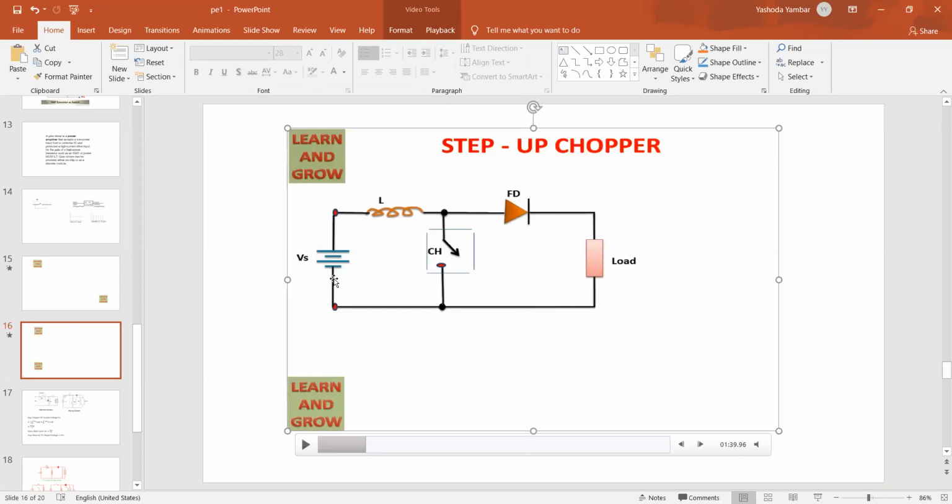So case 1, we move on. Case 1, when the supply is on, the direction of the current starts from Vs plus to inductor. Inductor starts to energize and it stores the energy in the form of magnetic field. And now when the supply is on, in case 1, chopper is on. Energy is not transferred to the load now. It is a different condition. Now let us check the circuit.